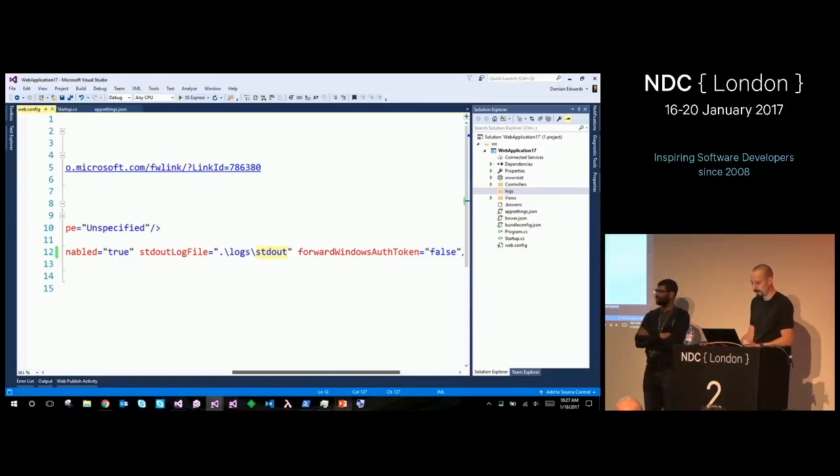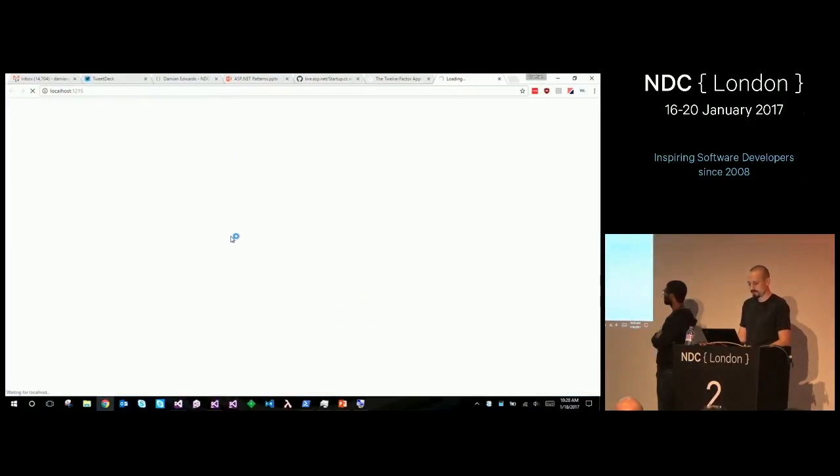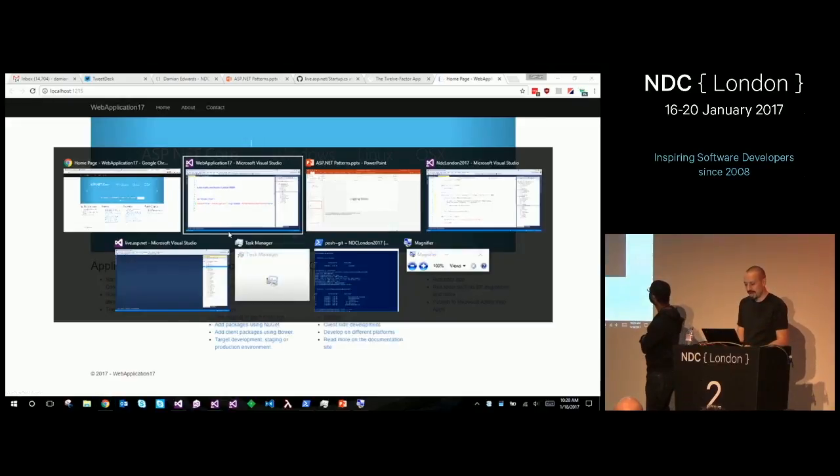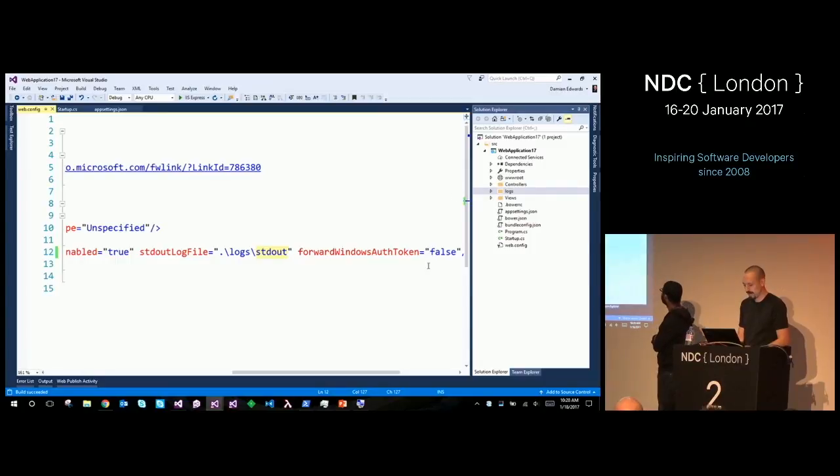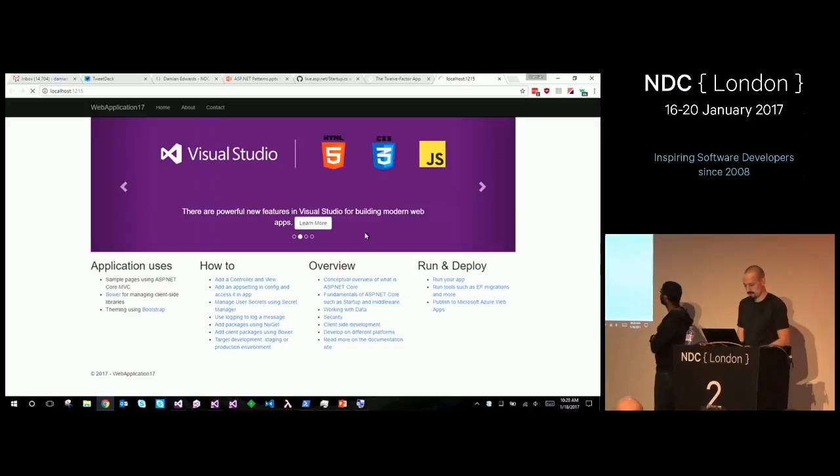So if I run this now, and of course I've dialed my logging up to like 400, I'm going to have lots and lots of information going into text files in my app now. So the .NET EXE is logging to the console, and then IIS is capturing that information for me, or not doing it at all, because I don't see a file there. What did I do wrong? Did it work? Don't see it.